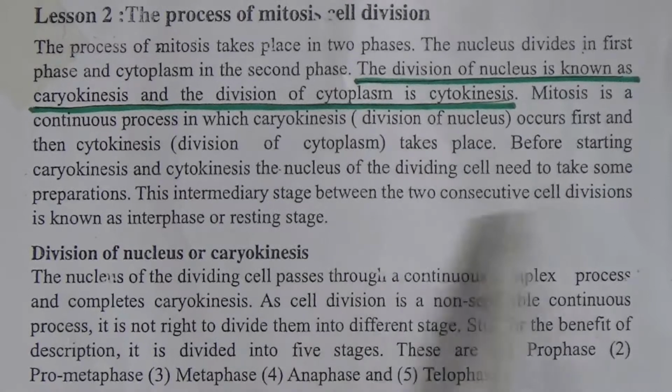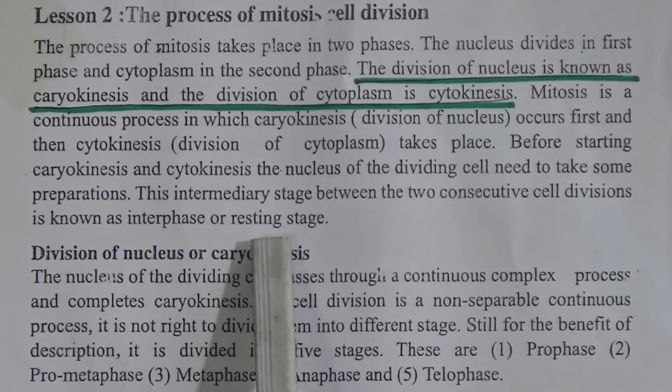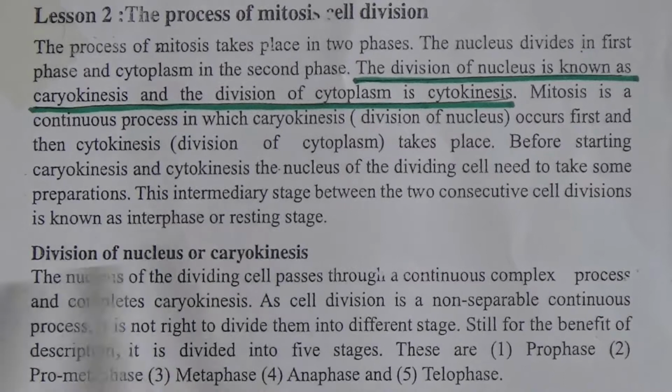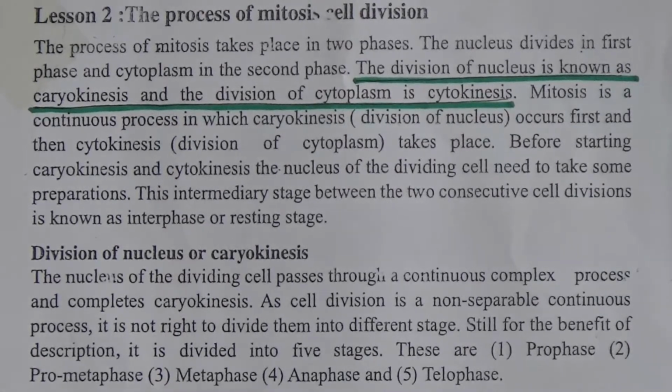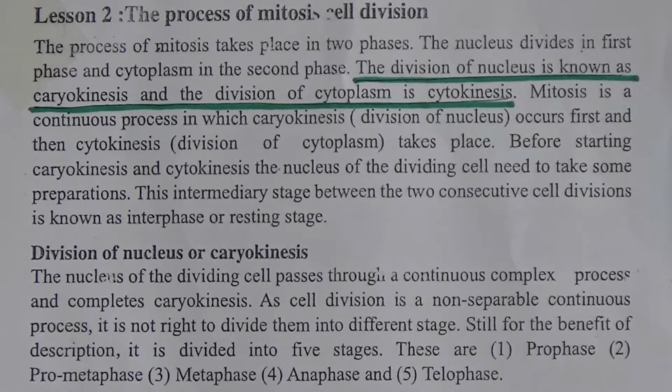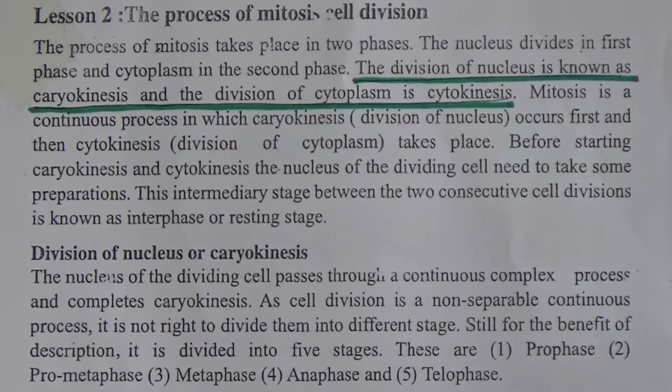Mainly, in cell division 90 to 95% of the time is spent in the preparation stage and only 5% of the time in the main cell division. At first the cell prepares what is needed for cell division, arranges itself, and then the cell division starts.